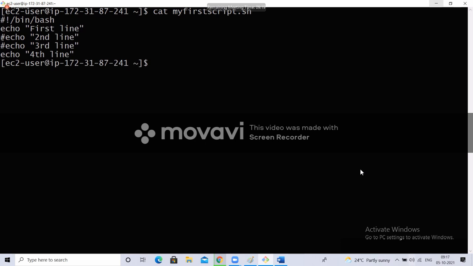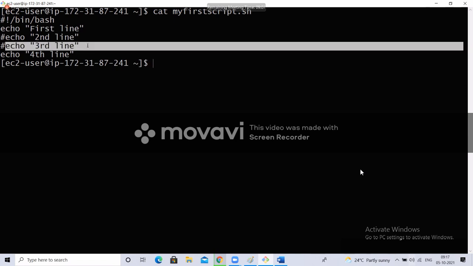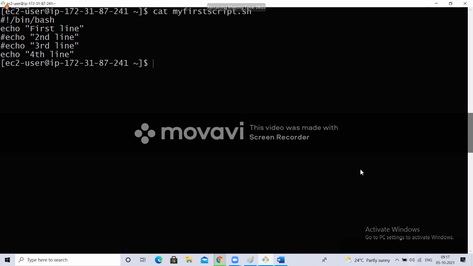What are those? We can give hash at the start, or slash star and end of the line also. Yes, wait, I'll tell that. So this is a single line comment. When you comment, this entire line will be commented. But I want to comment multiple lines at a time. Okay, that's good. Whatever you said is correct, but let me explain it to others as well.